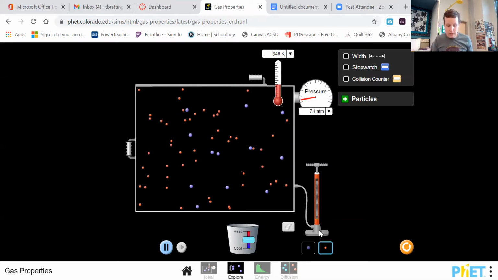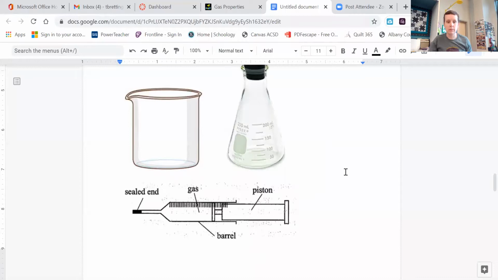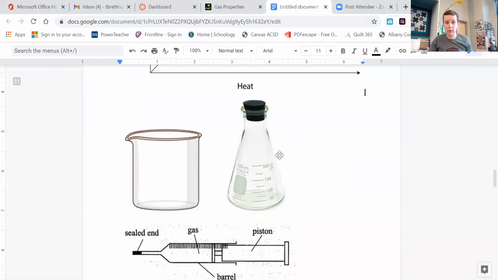Number 9, what is the difference between a flexible and a rigid container for a gas? Well, let's look at a picture. Okay, I've got a rigid container, a closed off rigid container here, and a flask with a stopper. Why is that rigid? Well, its volume cannot change. And I have a syringe that's plugged, okay, gas inside. This is a flexible container. Why is it flexible? Because its volume can change, right? So what characteristics will remain constant and what can change? Well, we just talked about what can change here. Volume can change. But what's constant? Well, the amount of gas is constant because it's sealed off.